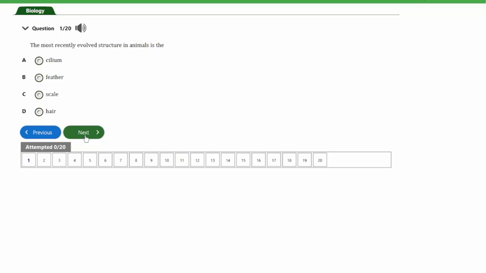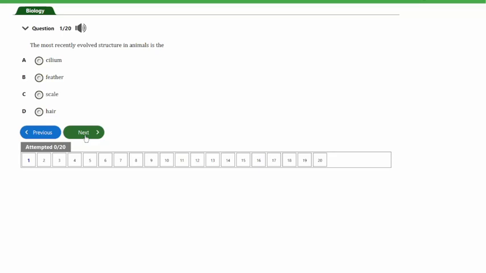Actually, they are evolving from the prokaryotic single-celled organisms. From there, they evolved into eukaryotic unicellular organisms, or eukaryotic single-celled organisms. So from there, they started evolving down to eukaryotic multicellular organisms.